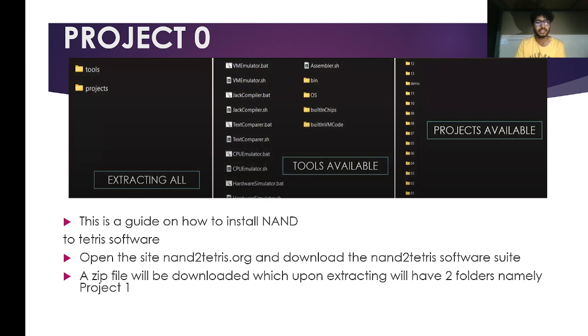So this is how to install the Nand2Tetris software. After you open the site nand2tetris.org to download this, you'll get two folders popped up on the screen, tools and projects. You open the tools, you search for the tools available, and then you get going with your project.